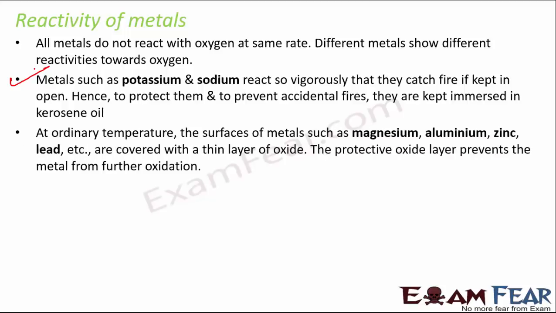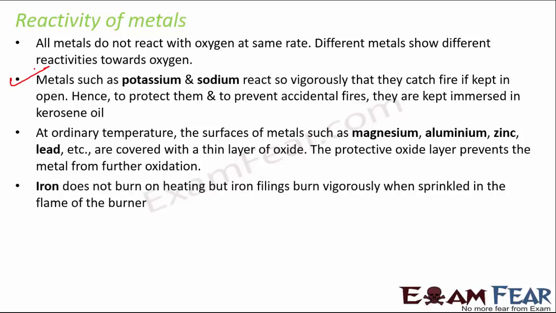At ordinary temperature, surfaces of metals such as magnesium, aluminium, zinc, lead, etc. are covered with a thin layer of oxide. This protective layer prevents the metal from further oxidation. So even these metals get oxidized, and to prevent the oxidation, there is a protective layer on all of these metals. Again, iron does not burn on heating, but iron filings burn vigorously when sprinkled in the flame of the burner. Now, these facts are important because sometimes you get questions like this, that why do you keep sodium or potassium immersed in kerosene oil?